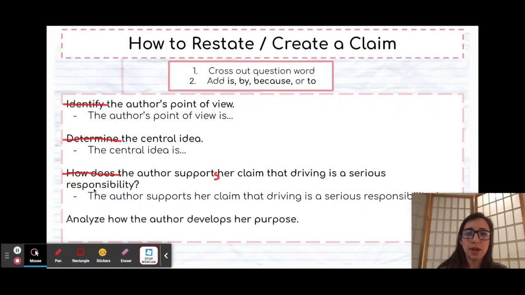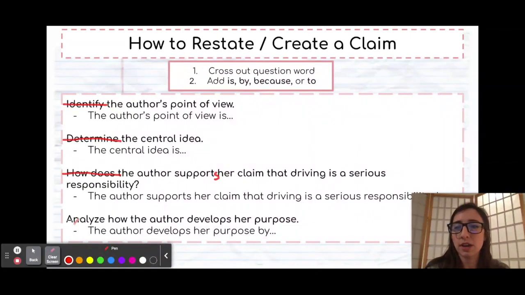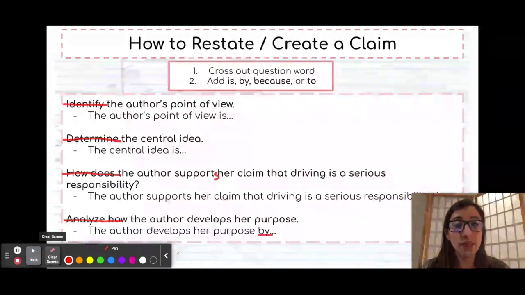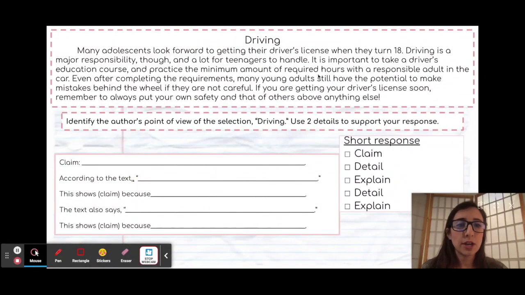One last example, analyze how the author develops her purpose. Same deal, we're going to get rid of analyze how, and we're just going to say the author develops her purpose by. So those are 4 examples of how to restate the question. Of course, you still need to add your own thinking after you do that, but a very clear way to get rid of the question word, add is, by, because, or to, your own thought, and there you have your claim. Let's keep going. Let's take a look at our sample passage, driving.